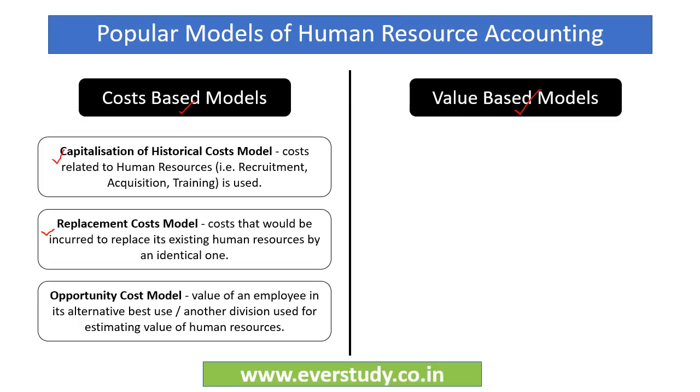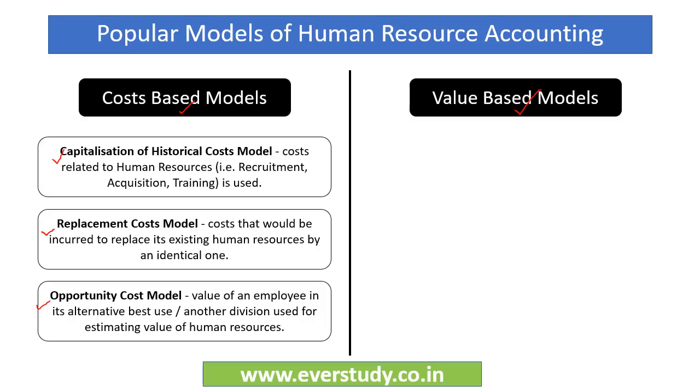Next is the replacement cost model. According to this particular model, the cost that would be incurred to replace existing human resources by an identical set of human resources is the value of human resources. So the cost by which we can replace our existing employees with a new set of employees is the human resource accounting value. Another is the opportunity cost model. According to this model, the value of an employee in its alternative best use or in another division is used for estimating the value of human resources. So these are the three basic types of models associated with human resource accounting on the cost side.